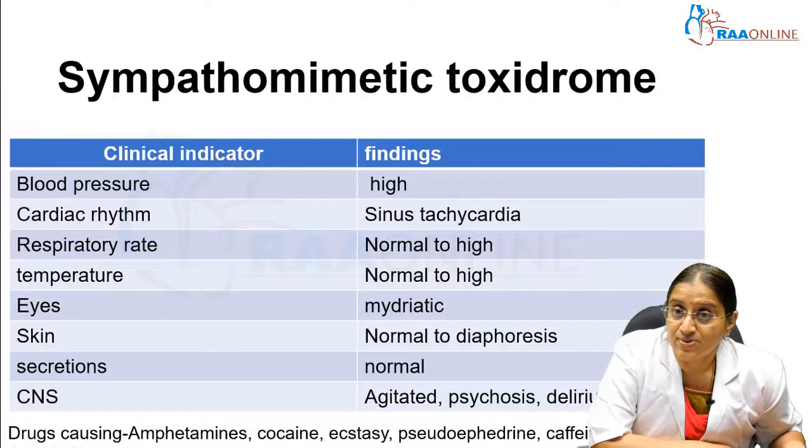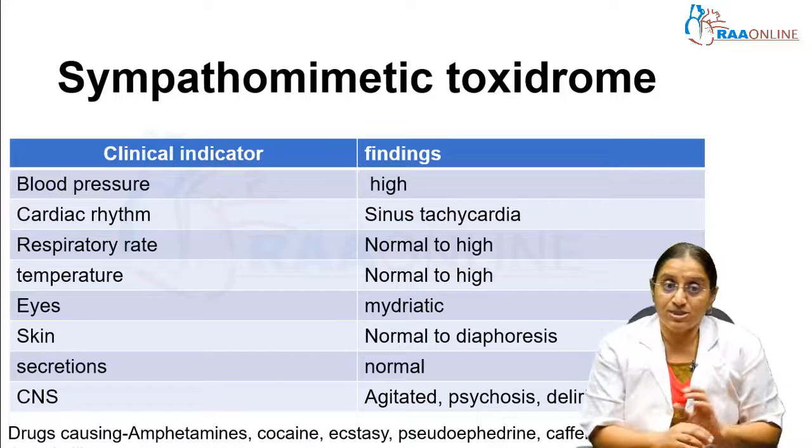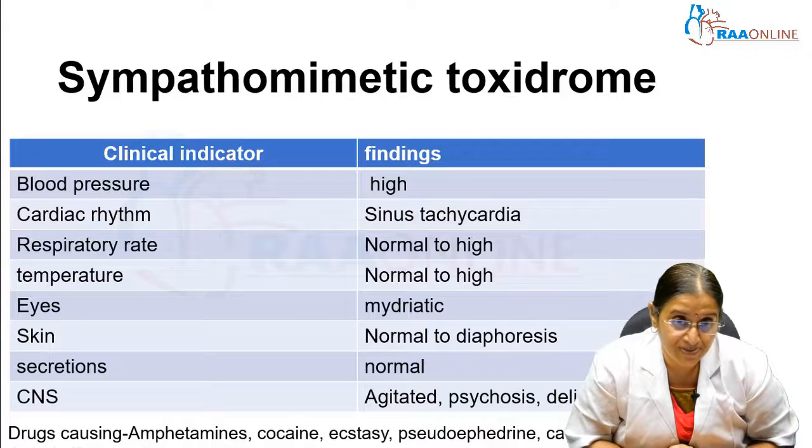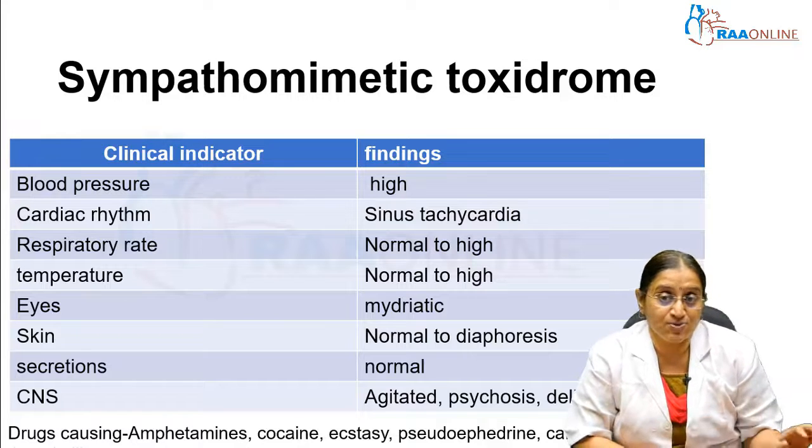Now is the sympathomimetic toxidrome. We will show the associated symptoms of this toxidrome with respect to the individual systems. With sympathomimetics, there will be high blood pressure. They will present with sinus tachycardia. The respiratory rate might be normal to high. Temperature might be normal to high. In the eyes, there will be pupillary dilatation, and there will be skin diaphoresis. There will be normal secretions, but they will be agitated and they will have psychosis and delirium.